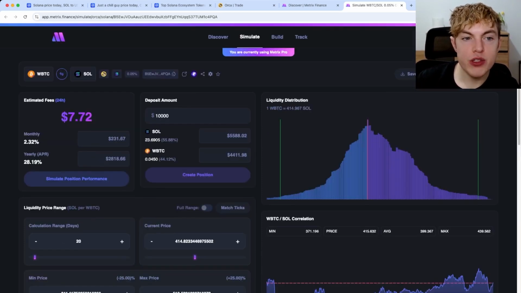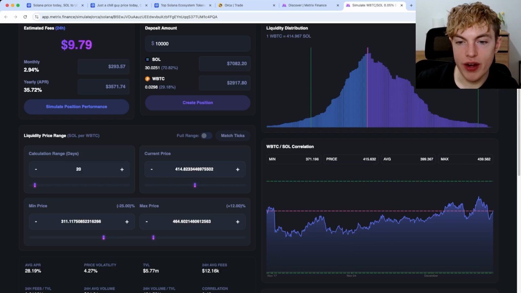And before you get into any liquidity pools, make sure you do your due diligence. Say, what is Solana? Make sure you look into Solana, check out what it is, make sure it's something you'd want to take on exposure to. Same thing with wrapped Bitcoin or any other asset you'd want to take on exposure to potentially.